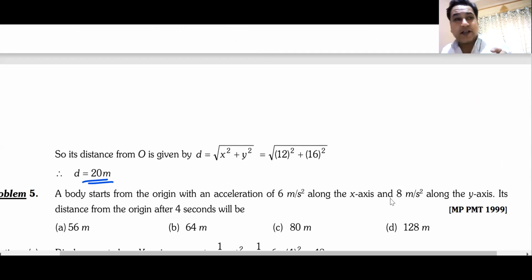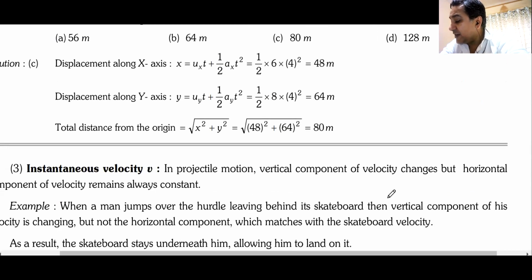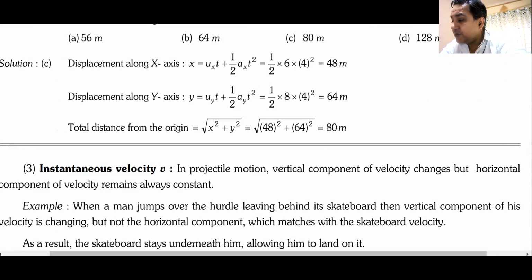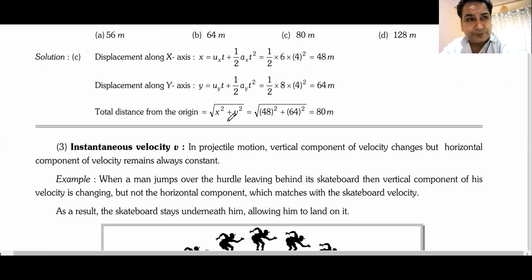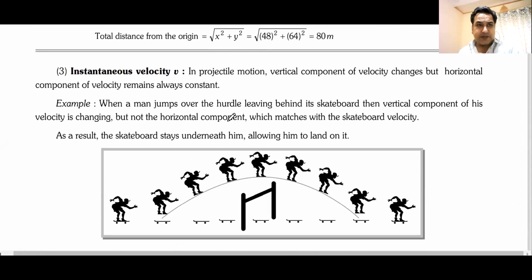Congratulations if you have done this. Shall I move forward? Are we done with this? Shall I move forward?